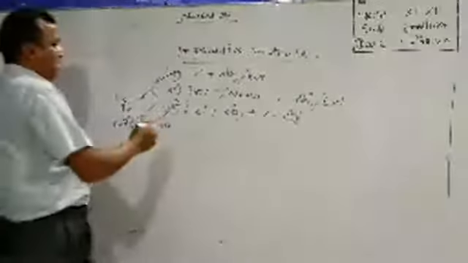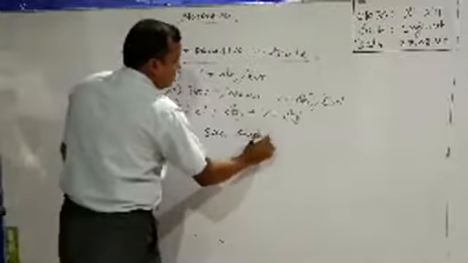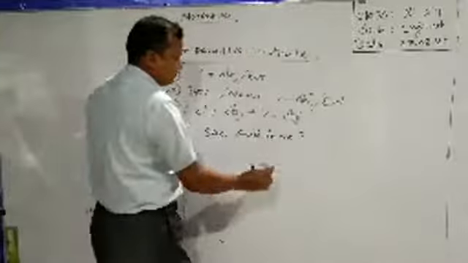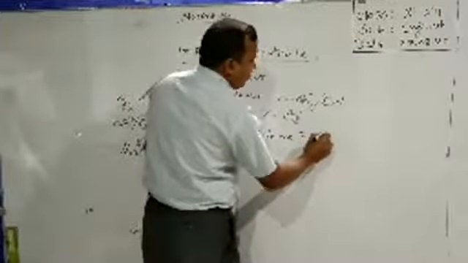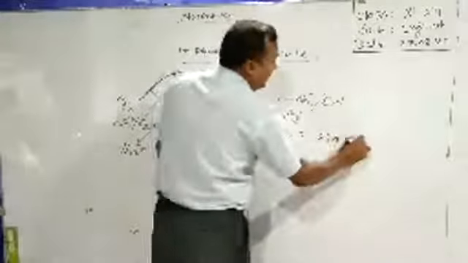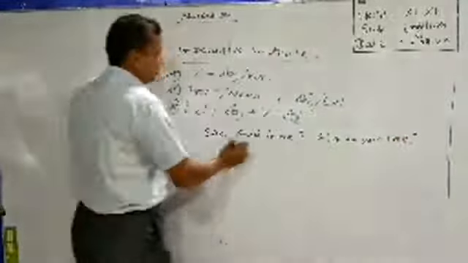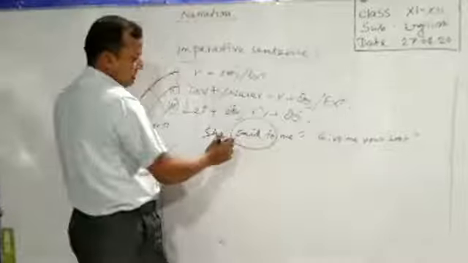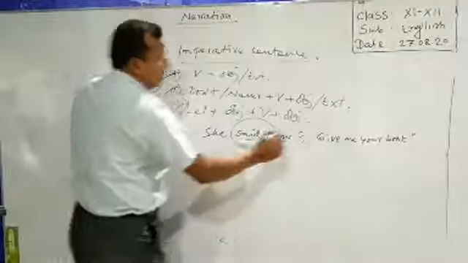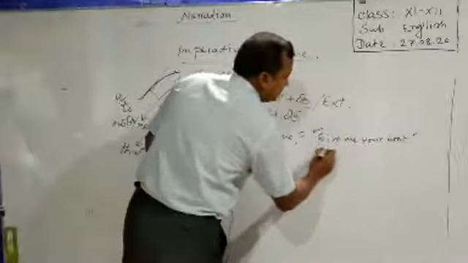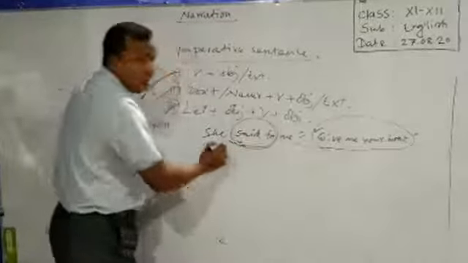Okay. See the example. She said to me, give me your book. So this is my first task, to turn it into indirect tone. This sentence is referring to a request, so we have to replace said to using requested.